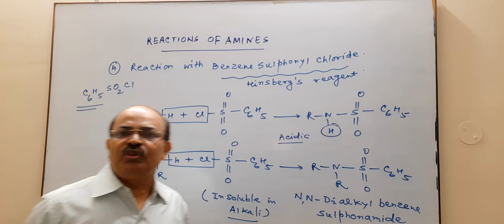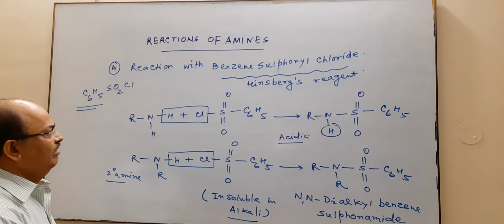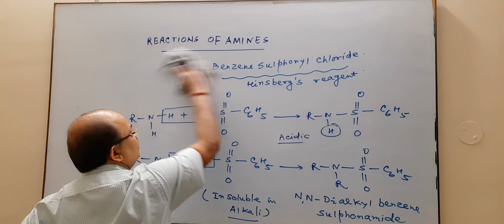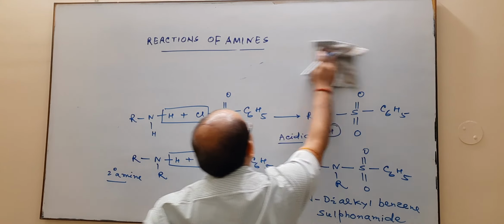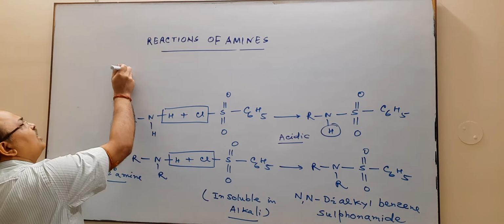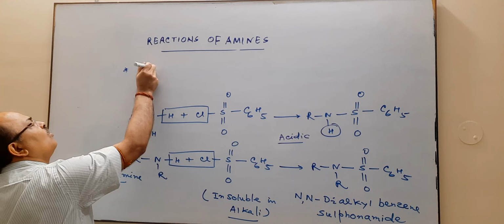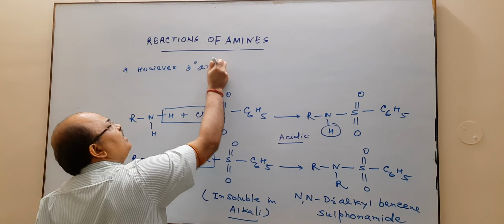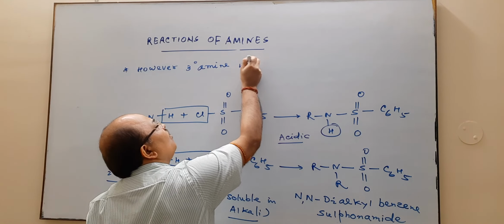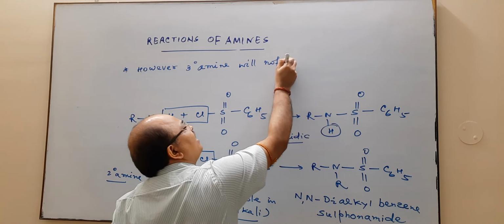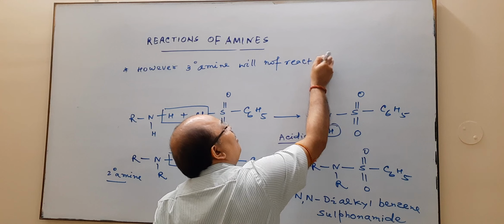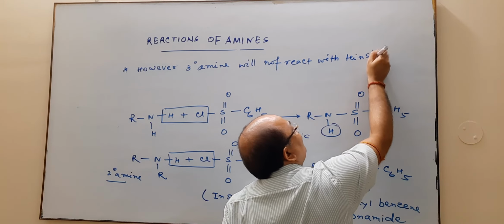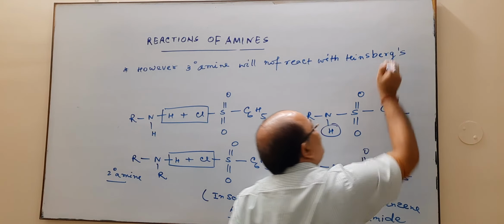Now what about your tertiary amine? However, tertiary amine will not react with Hinsberg's reagent.